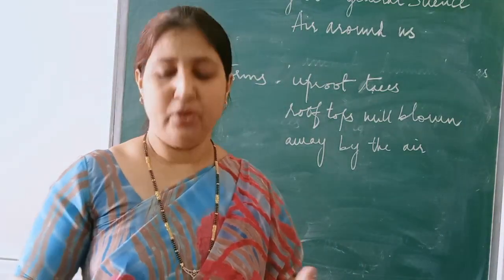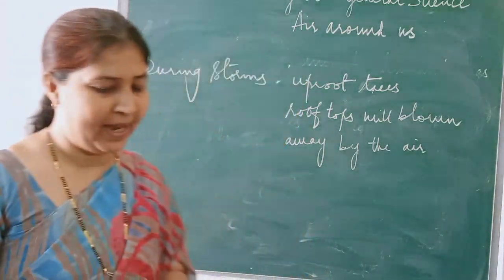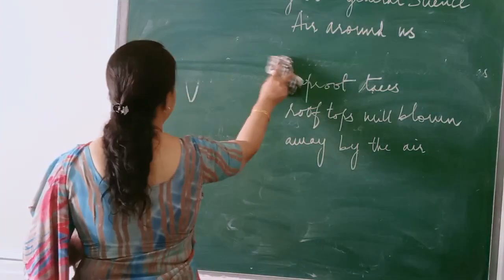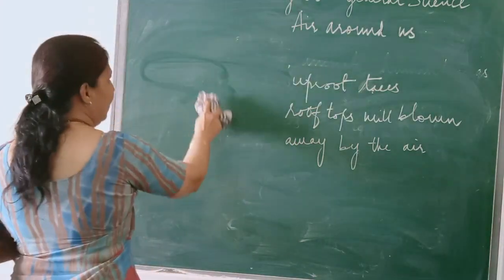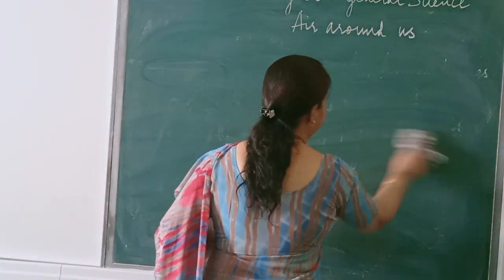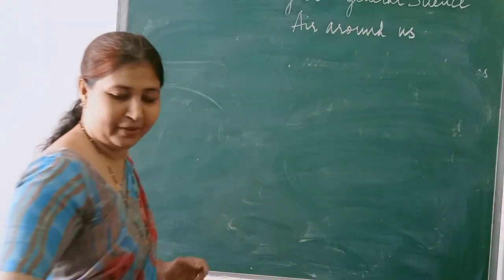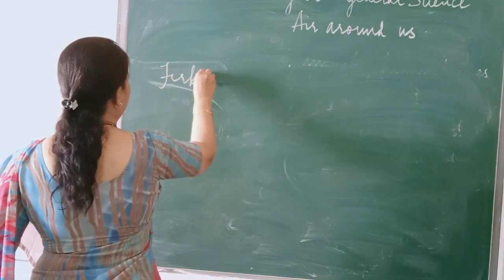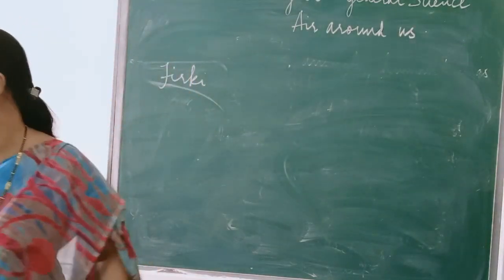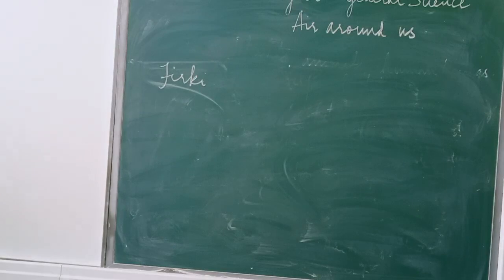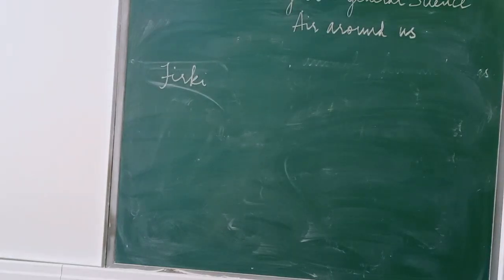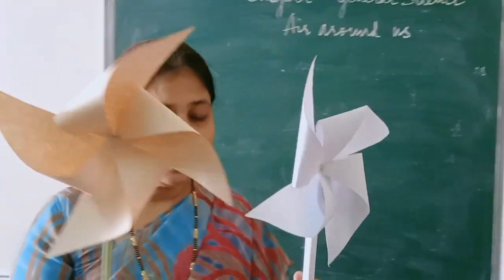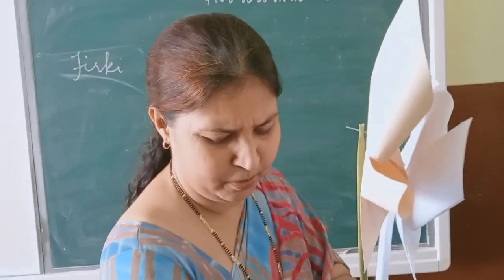Okay children, now let us do an activity to see the presence of air. So what is that activity? Have you seen a firki? I think most of you have seen. What is a firki? Like this. So children, this is a firki. It is given in your textbook.